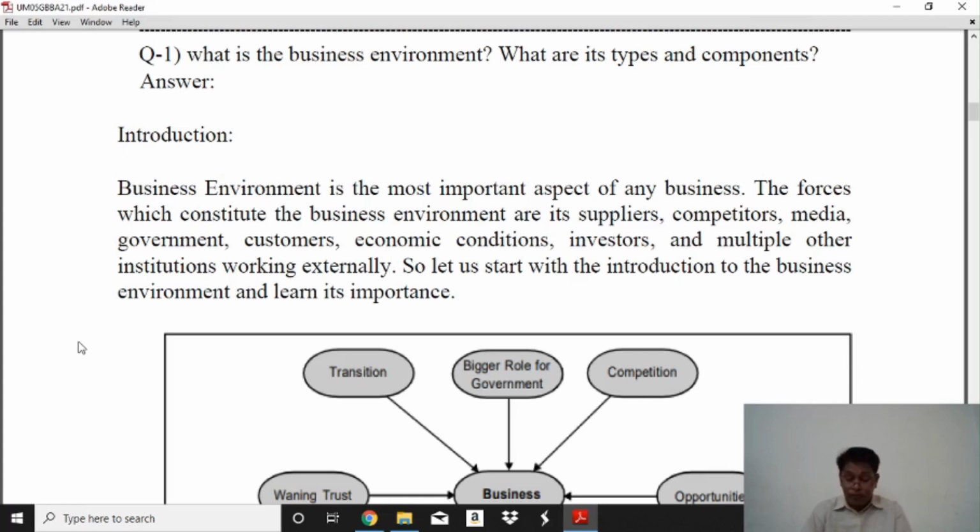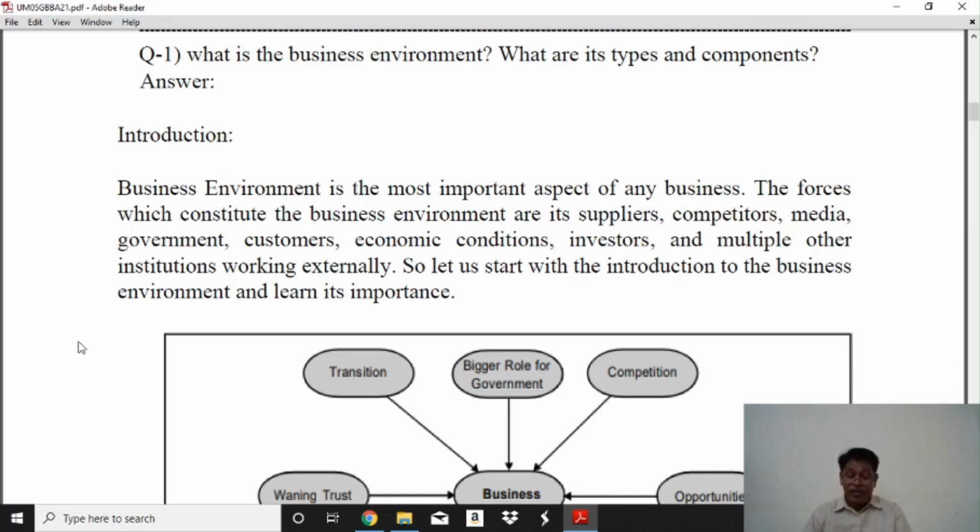Here, business may be understood as the organizational effort of enterprises to earn profit. Business may be small or big in size, but all of them aim at making profit.